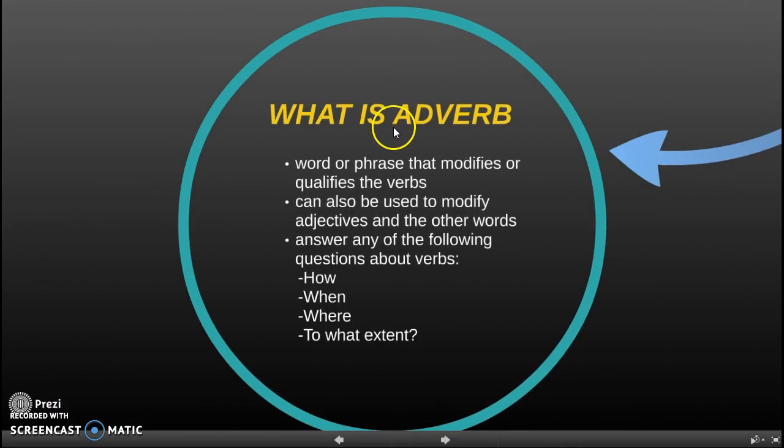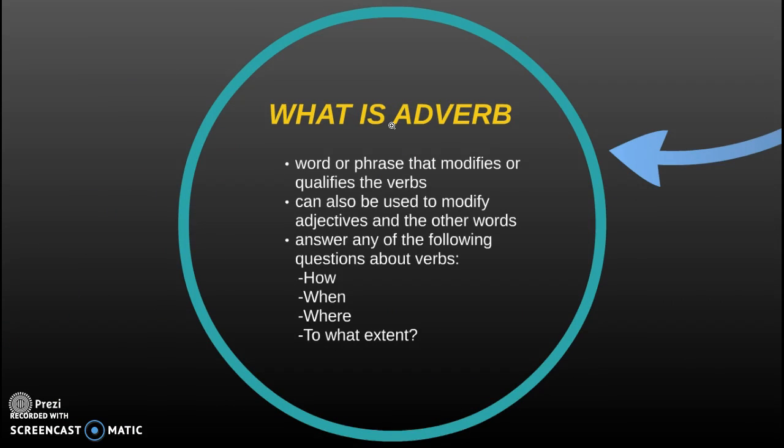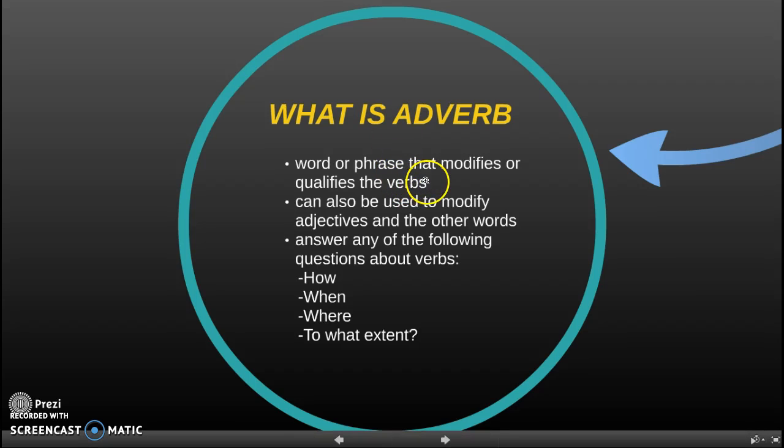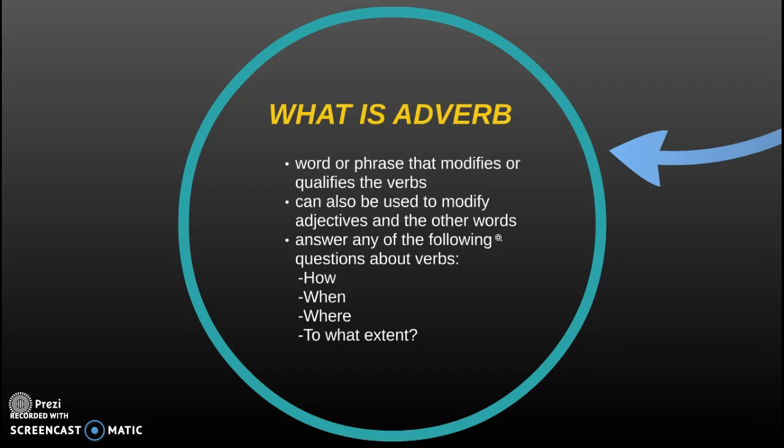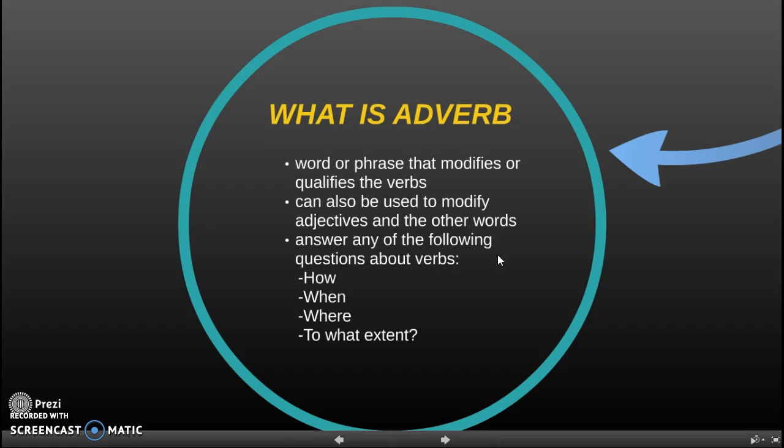So, as I mentioned before, I will present the introduction. In the introduction, I will explain what an adverb is and the types of adverbs. Generally, an adverb is a word or phrase that modifies and qualifies verbs, but it can also be used to express adjectives and other words. Many adverbs end with the suffix ly, and most of these are created by adding ly to the end of the adjective. Normally, adverbs answer the following questions about verbs, which are how, when, where, and to what extent.